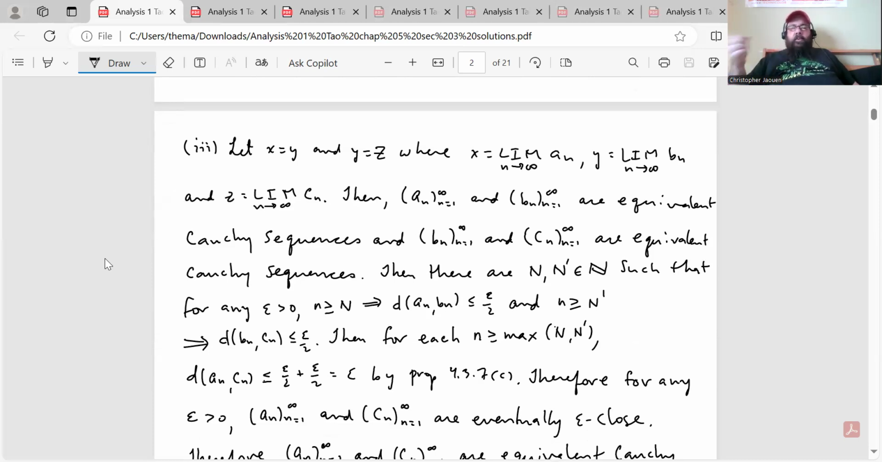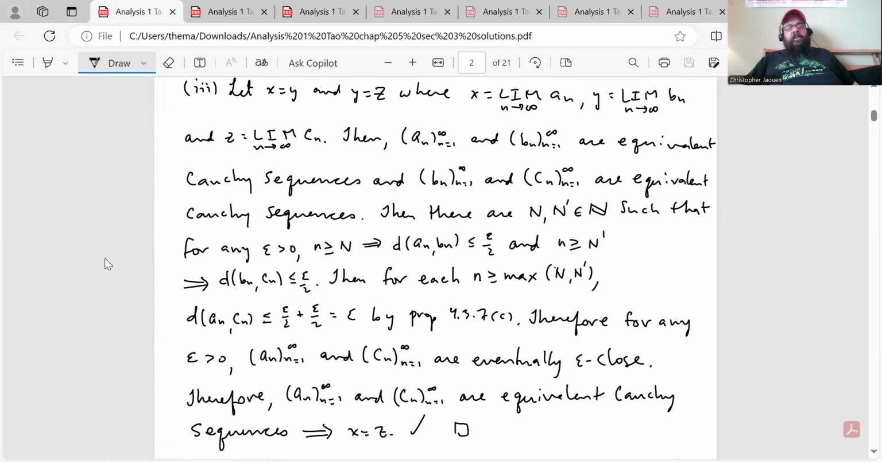So let x equal the formal limit of a_n, y equal the formal limit of b_n, and z equal the formal limit of c_n. Then a_n and b_n are equivalent Cauchy sequences by definition of equality, and b_n and c_n are equivalent Cauchy sequences. Then there are capital N and capital N prime in the natural numbers such that for any epsilon greater than 0, n greater than or equal to capital N implies the distance between a_n and b_n is less than or equal to epsilon over 2, and for any n greater than or equal to capital N prime, the distance between b_n and c_n is less than or equal to epsilon over 2.